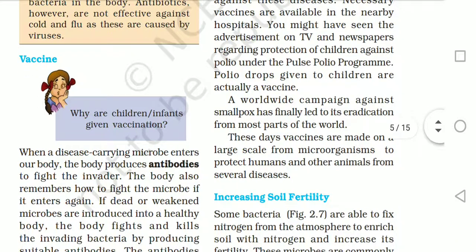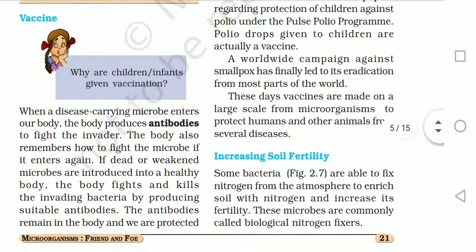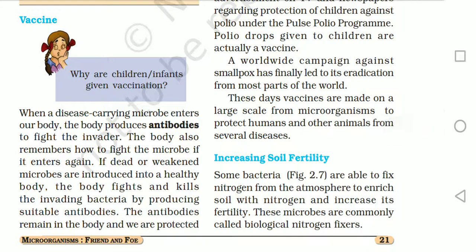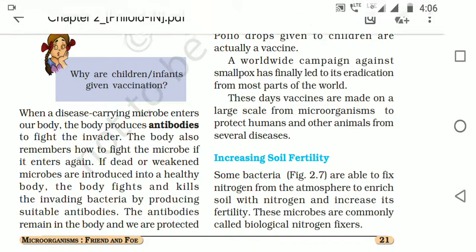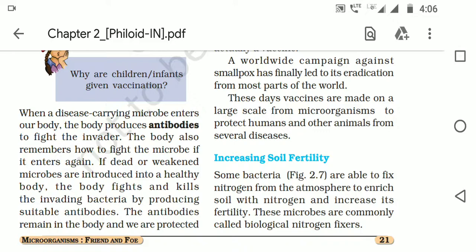Okay, next we also have vaccines. Vaccines are also made from microorganisms. You remember when we were very small, or when we go to a child specialist, we see small infants, babies of a few months, getting injected with vaccines, and they cry. Why are we vaccinated? We are vaccinated so that we are prevented from getting a particular disease, like polio.